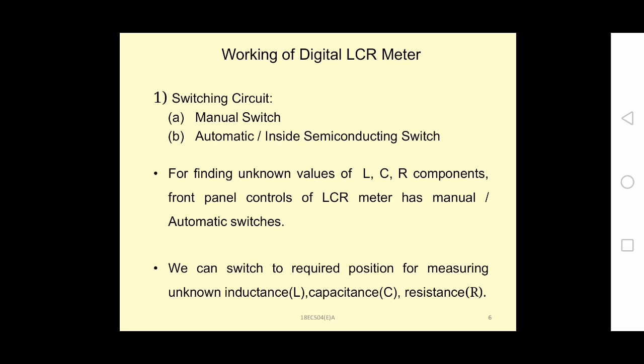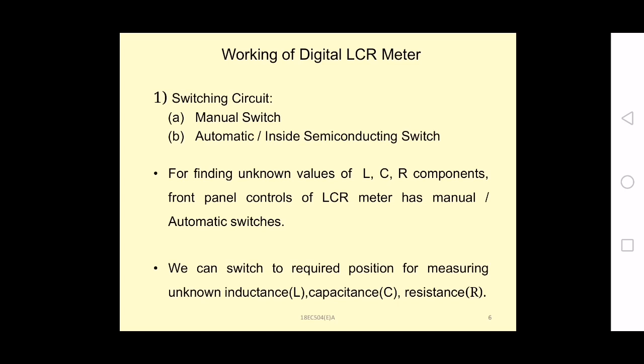It also has various ranges. You can switch to the required position for measuring either unknown inductance or capacitance or resistance. Within that selection it has various ranges, and the desired range can be selected with the help of the range selector switch.